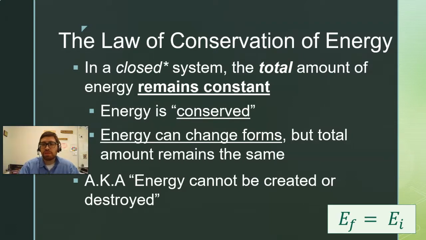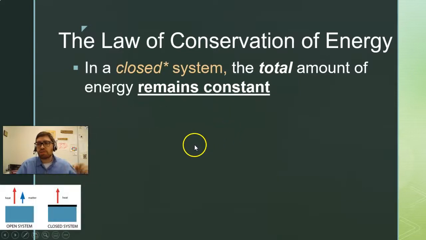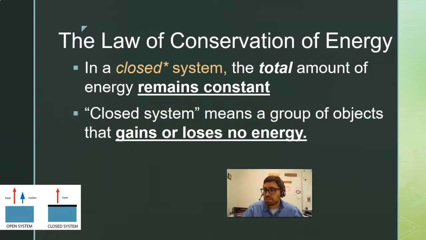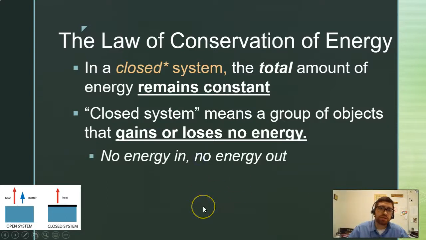Now let's talk about what this closed system thing means. So in a closed system, we said the total amount of energy remains constant. Closed system simply means that it's a group of objects that gains or loses no energy. No energy comes in and no energy goes out, right? And this is very hypothetical.